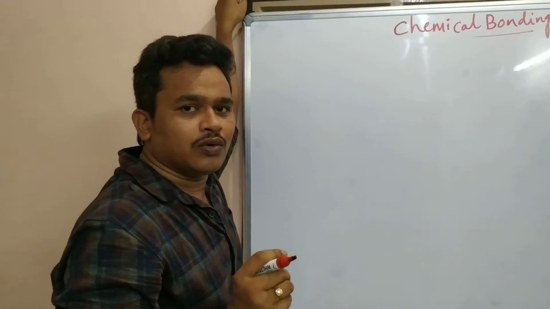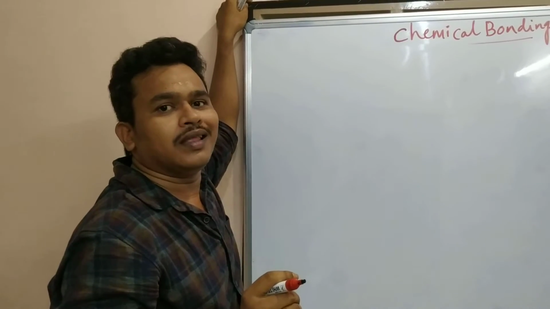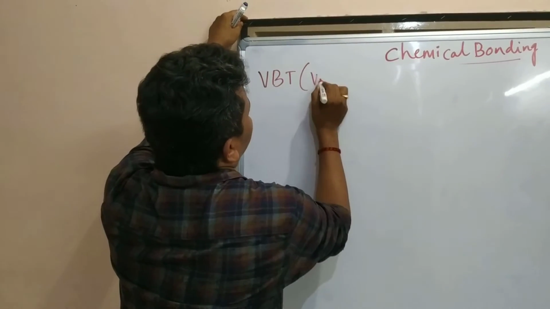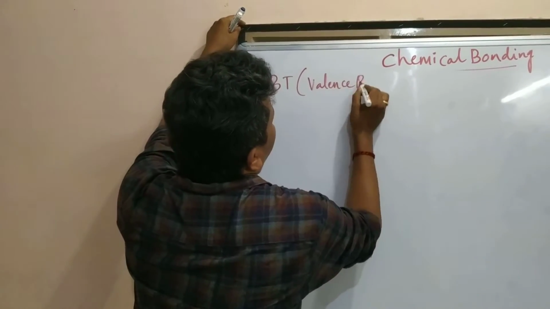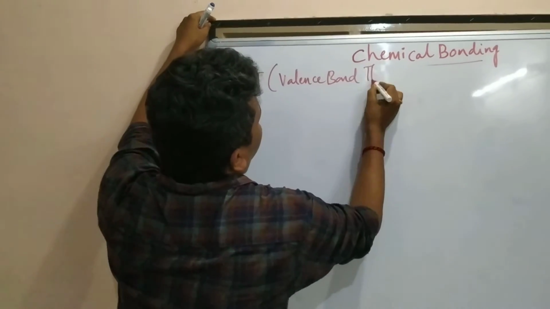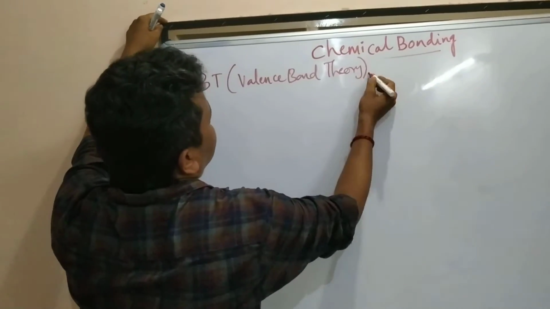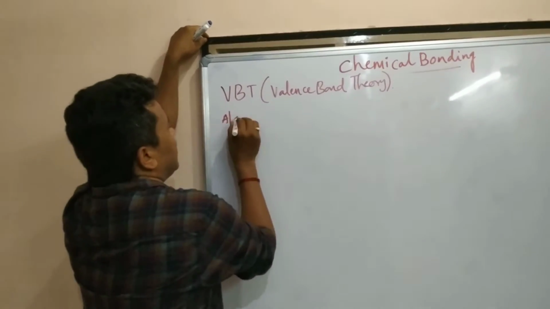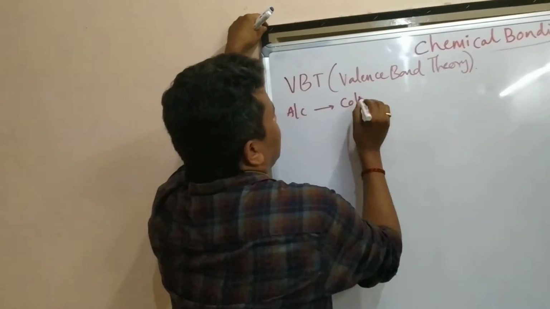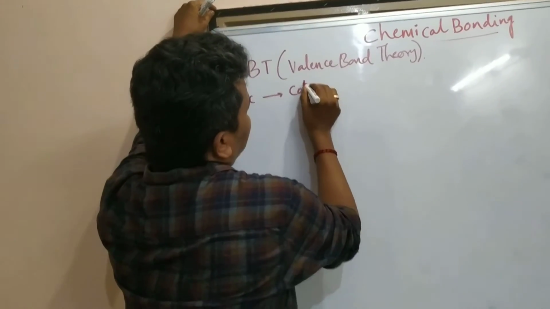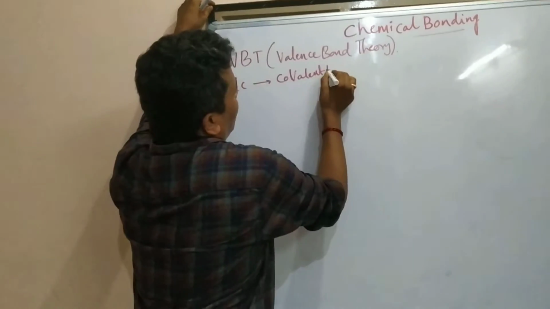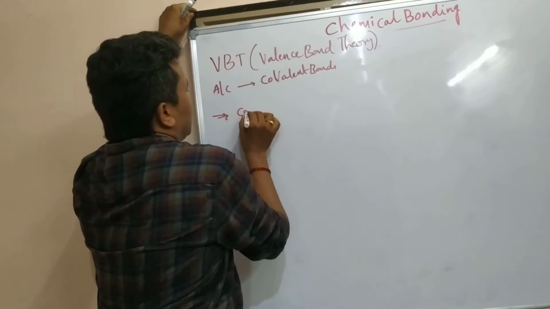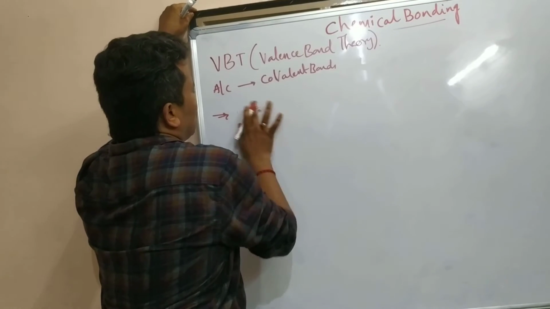We are going to discuss a very important theory, that is VBT. That is, what is that? Valence bond theory. The main focus, according to this theory, is that the bonds formed in a molecule among the atoms are covalent bonds. The main focus here is overlapping.